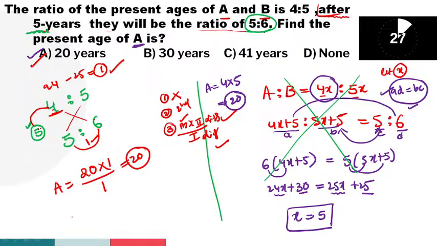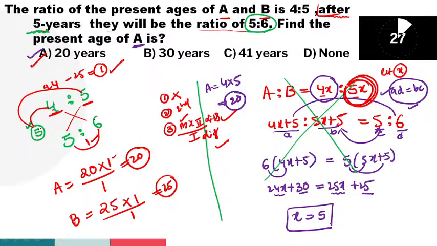Right. And for example, if you want to find out the percentage of B, so B is how many parts here? Okay, 5 parts. After how many years? 5 years. 5 5s are 25. Okay, second step difference is how much? 1. By first step difference is how much? 1 is equal to 25 years. Okay, 25 years. And so if you are going to basic method, find out the percentage of B.